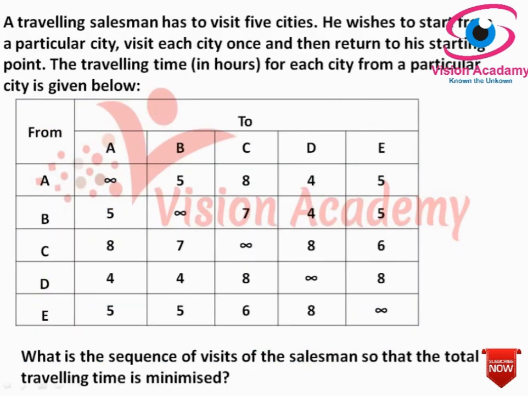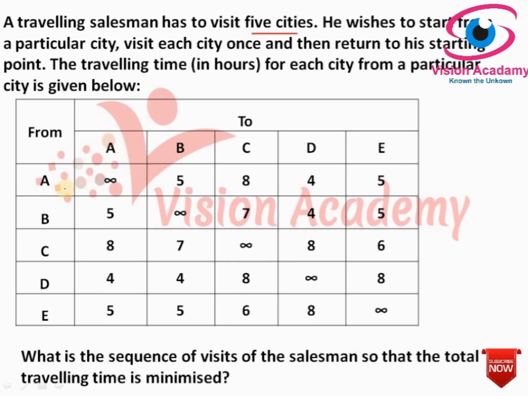This is a problem which we need to solve. The traveling salesman has to visit 5 cities: A, B, C, D, E. He wishes to start from a particular city; we don't know exactly which, we will find it later. He visits each city once and then returns to his starting point. So he has to visit all the cities.